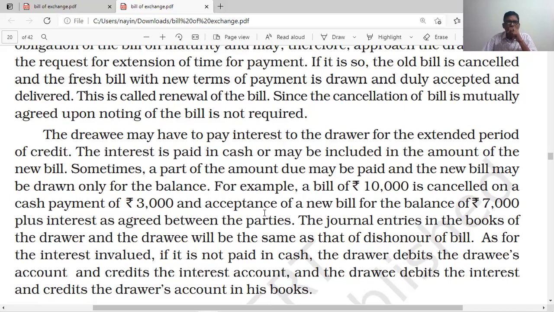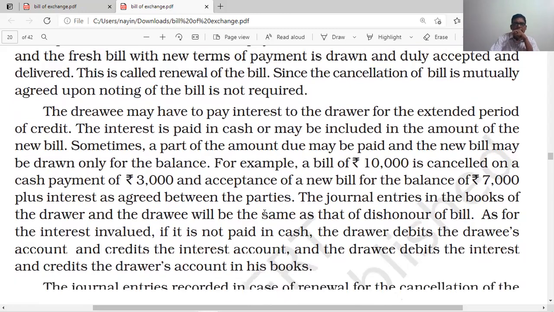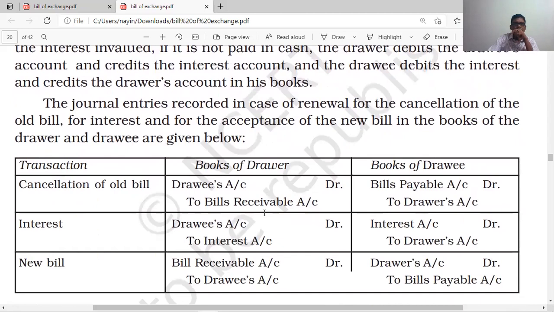The journal entries in the books of the drawer and the drawee will be the same as those of the owner of the bill. As for the interest, if it is not paid in cash, the drawer debits the drawee's account and credits the interest account, and the drawee debits the interest and credits the drawer account in the books. The journal entry is recorded in case of renewal for the cancellation of the bill, for interest, and for the acceptance of the new bill in the books of the drawer and drawee.